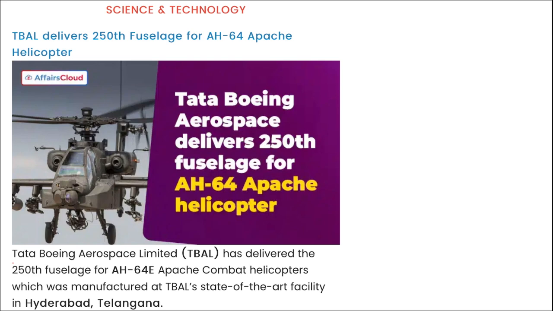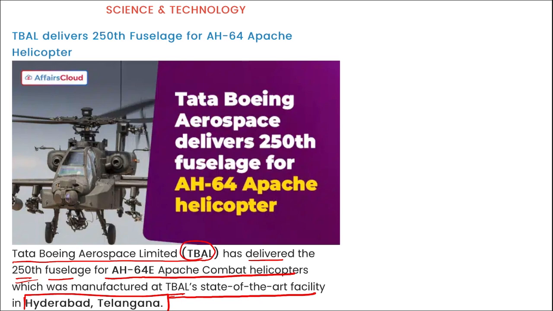Next is your Tata Boeing Aerospace Limited, that is TBAL. They have delivered the 250th fuselage for the AH-64E Apache combat helicopter, which was manufactured at the Tata Boeing Aerospace Limited state-of-the-art facility in Hyderabad, Telangana. So coming back, remember, it is Tata Boeing Aerospace Limited. They delivered the 250th fuselage for the AH-64E Apache combat helicopter. The fuselage is the primary body of an aircraft or helicopter, right? As you can see, this is the fuselage.